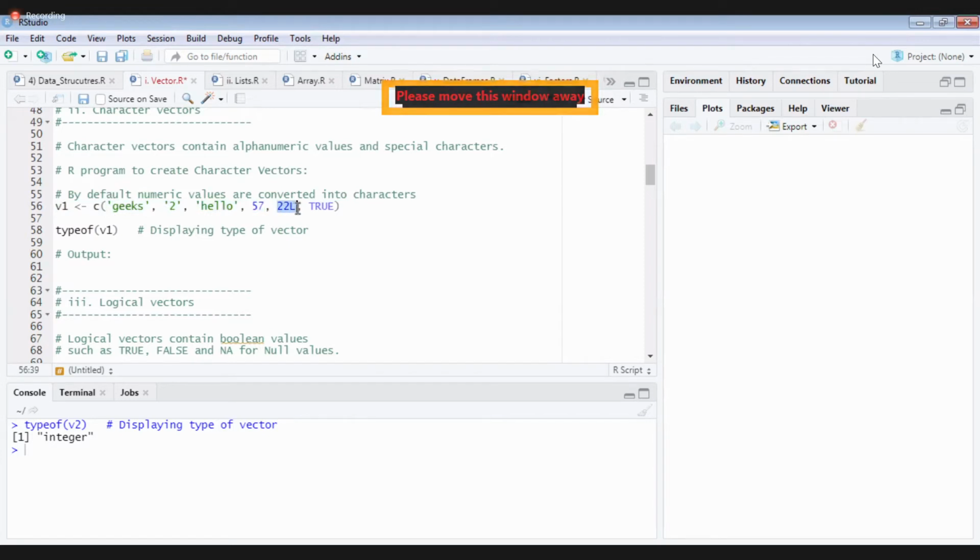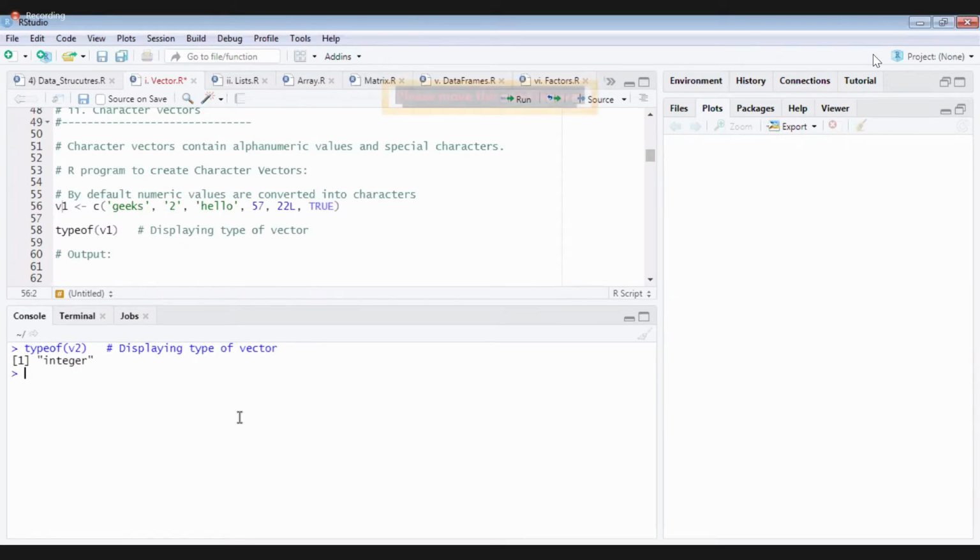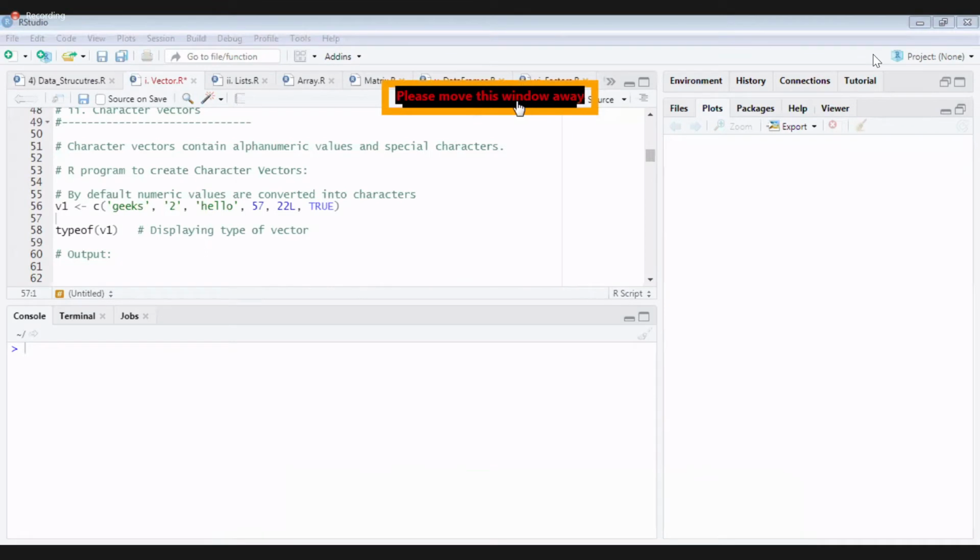This is an integer. Or logical. Now tell me, is V1 a valid vector? Try to guess. You just need to enjoy guessing.